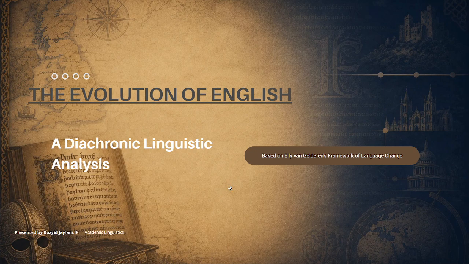Hello everyone. Today, I want to share the story of how the English language evolved and changed over the last 1,600 years using Eli van Gelderen's framework of language change. We won't just look at the boring historical dates. Instead, we will see how English transformed from a complicated Germanic tribal language into the modern global language that we are using right now. Let's look at how migration, wars, and everyday conversation shape the structure of English.